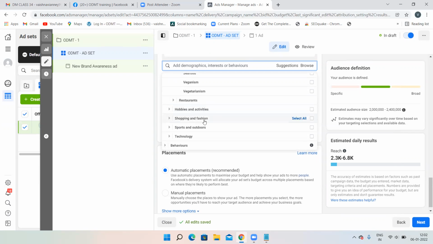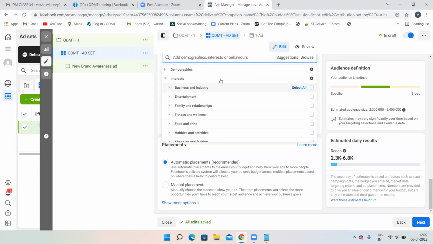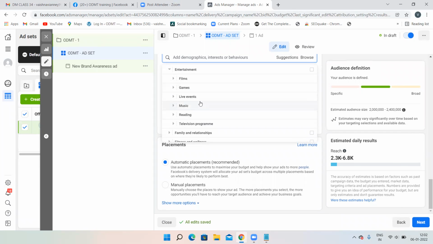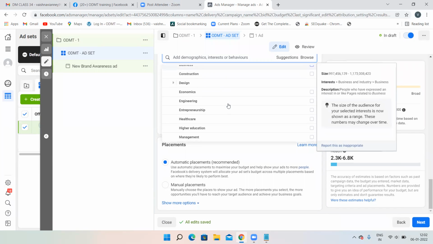And you are into sports and outdoors, then you can target sports people over here. Technology people you can target. It's up to you. Whoever you want to target, you can just target over here. This is interest. And entertainment also, so many things are there: games, live events and all. Business and industry, you can just,